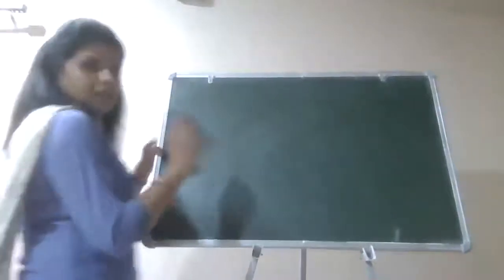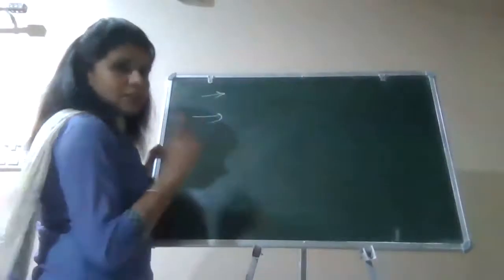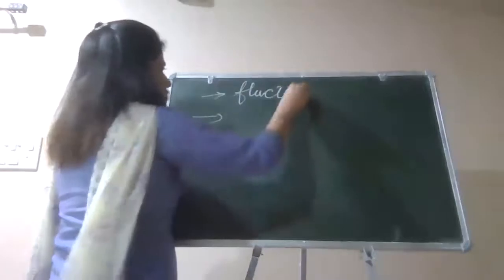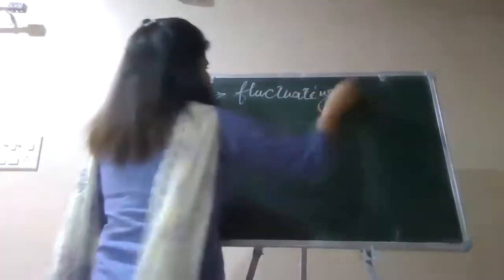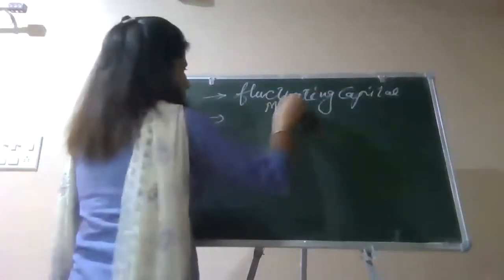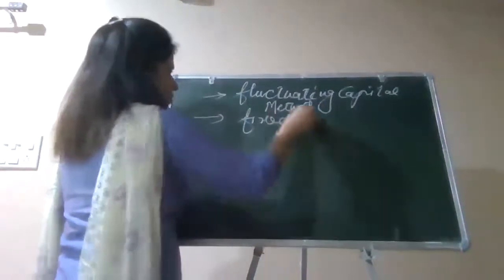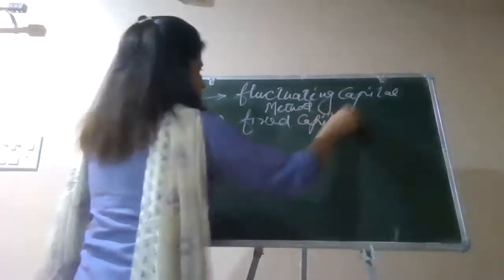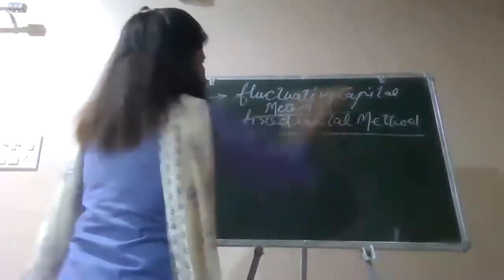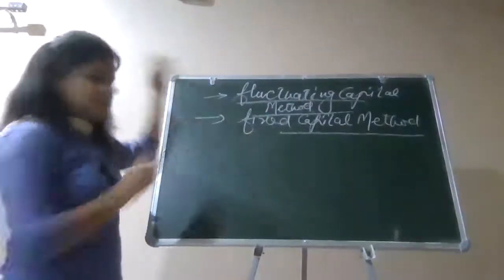Yes, students. What I was discussing with you, that we have 2 types of capital methods. One is when the capitals are fluctuating, the fluctuating capital method. And second is the fixed capital method. What is the meaning of these 2 methods?